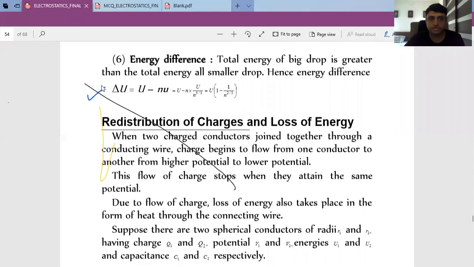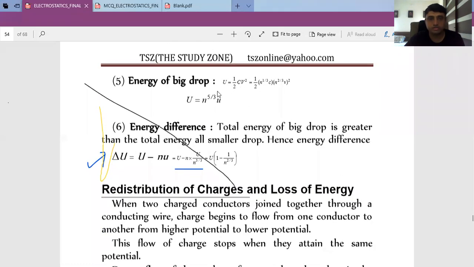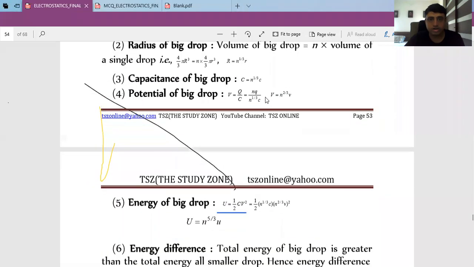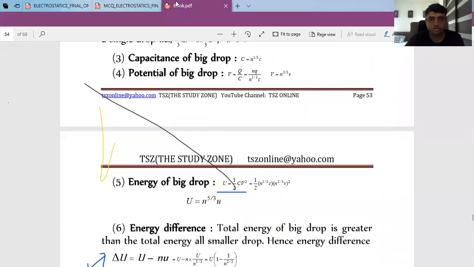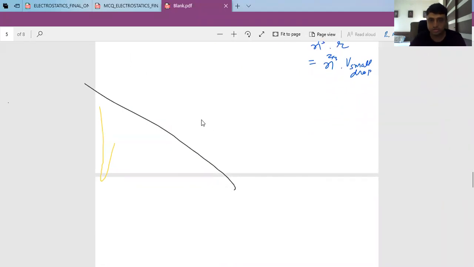This is the energy difference, initial energy and final energy. Now if you want the energy, it is 1/2 CV square. If you want to find potential, let us discuss that also so that you can have a clear understanding. Suppose we want to find capacitance, that is kq by r. Q is nq and R is n raised to 1/3 r.